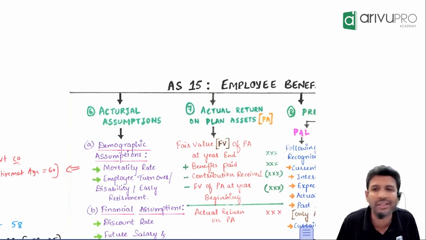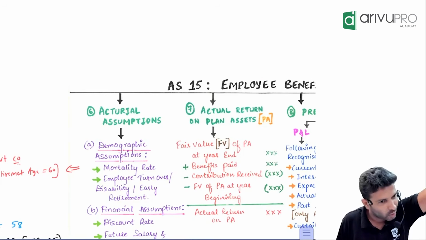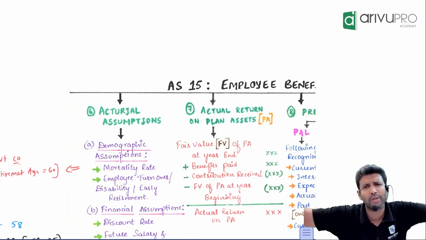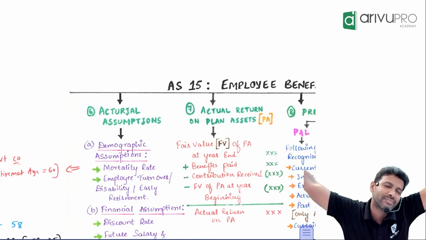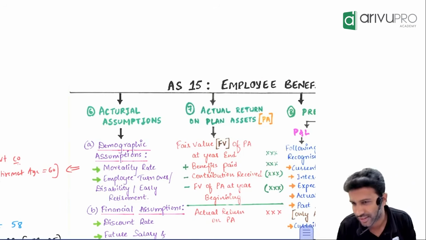Because a lot of variables are at play here, you need to use a lot of statistical tools. So practically, companies take the help of an actuary, and using that they account. An auditor will say, actuary certified, super, I am also done. My audit evidence is received. Very nice. Everybody is happy. This is how it works.